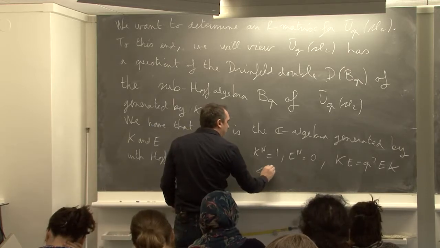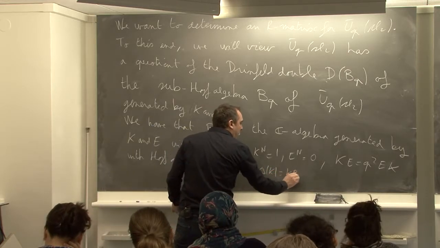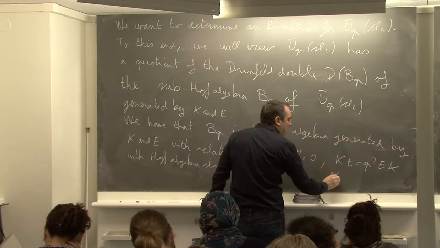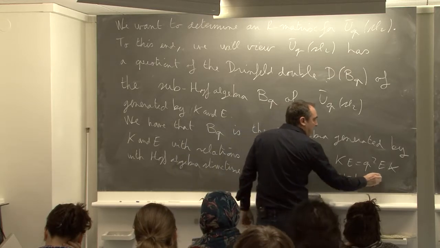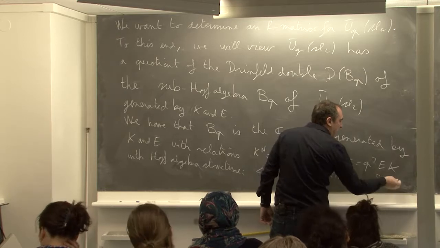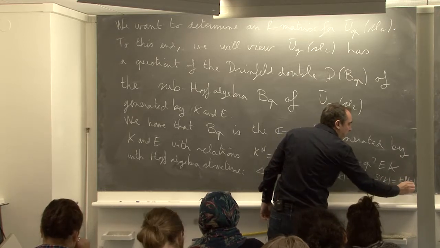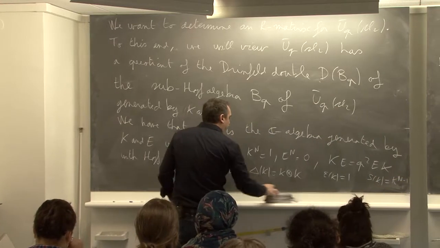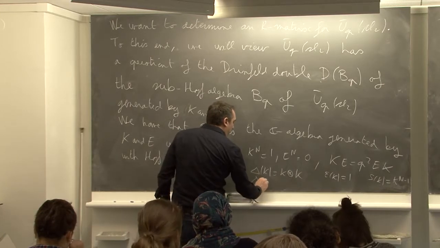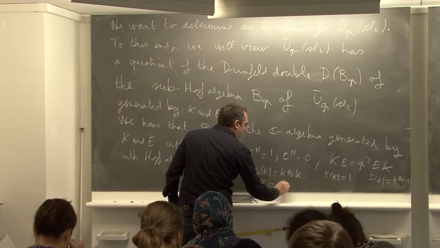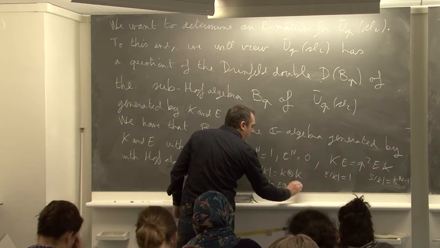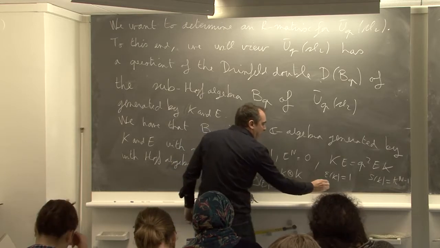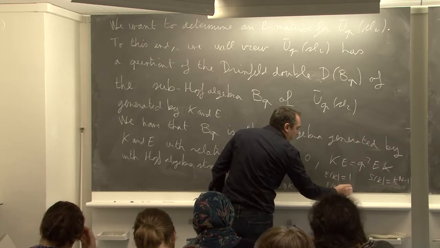So we have seen this already. Delta K is K tensor K, so the counit is 1. S of K is K inverse, so K^(n-1). For E, delta E is E tensor K plus 1 tensor E. Epsilon E is 0.